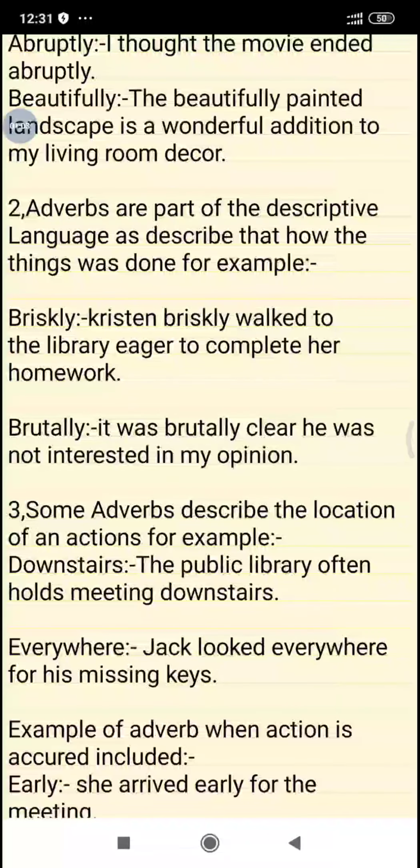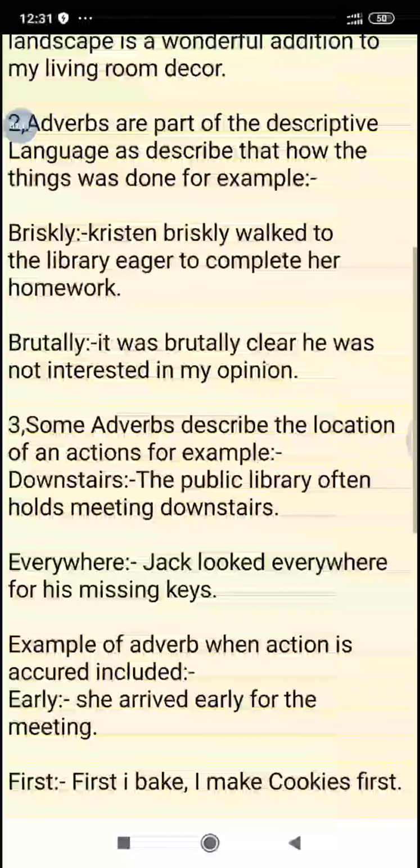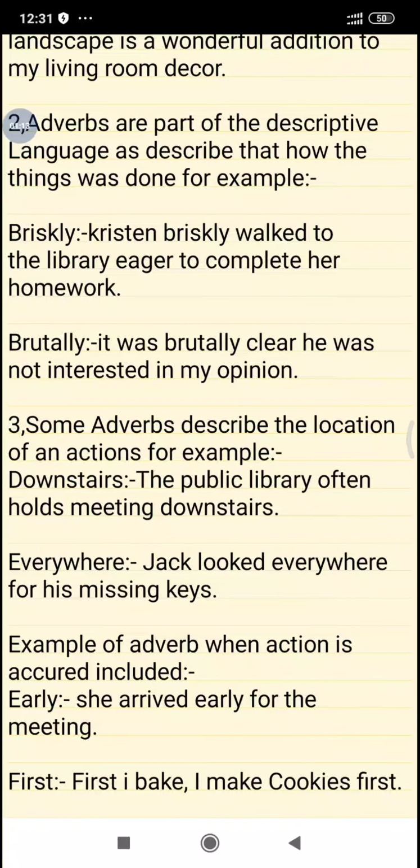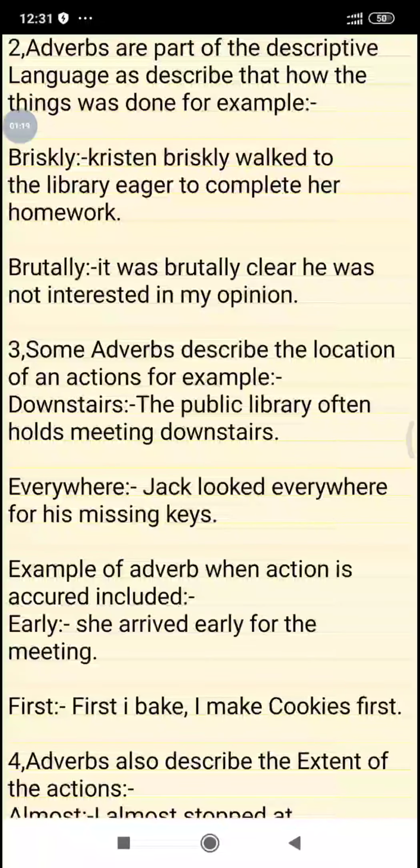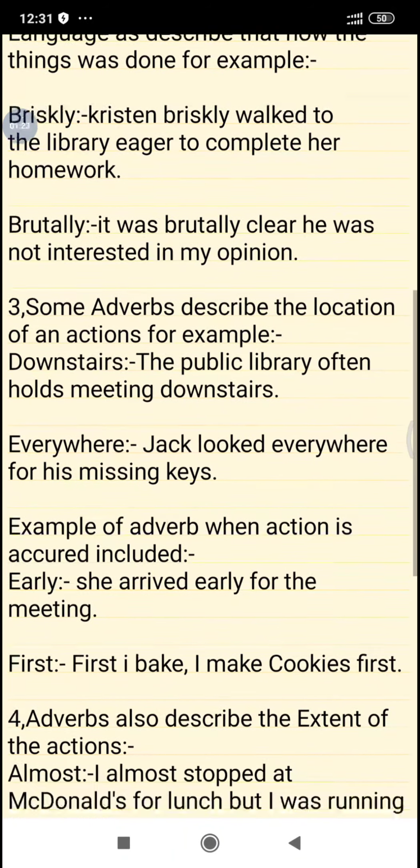The next point is that adverbs are part of descriptive language, as they describe how things were done. For example, briskly: Christian briskly walked to the library, eager to complete her homework. Brutally: it was brutally clear he was not interested in my opinion.